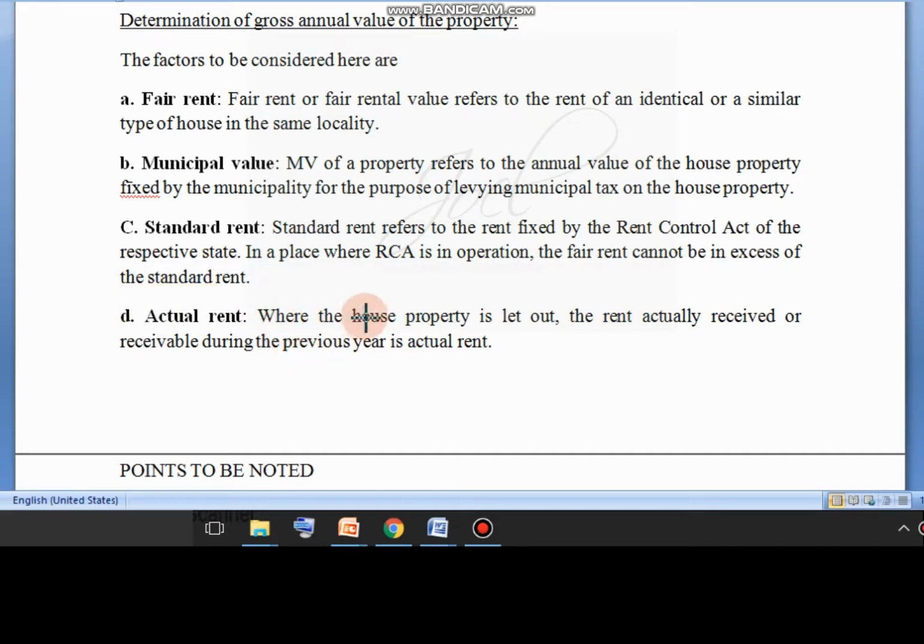Then one more is actual rent. Actual rent means the rent at which the house property is let out. For example, it is let out at 5,000 per month. So 5,000 into 12, that is 60,000. 60,000 is the actual rent which you will receive. So these are the brief things you should know regarding income from house property.